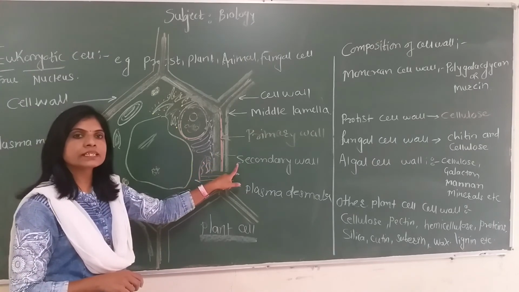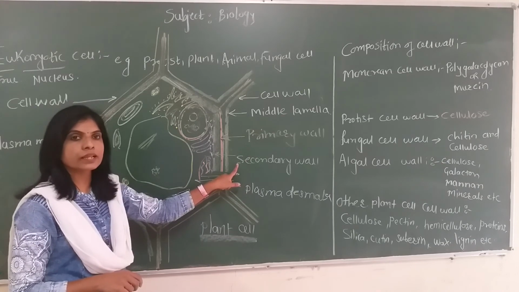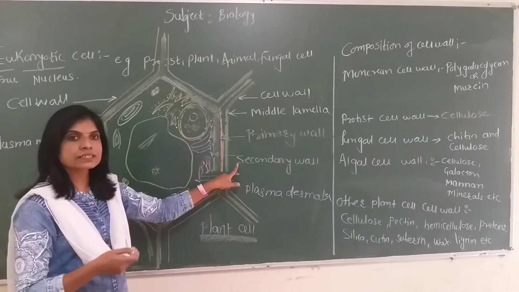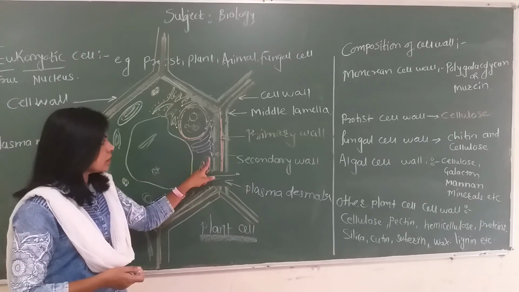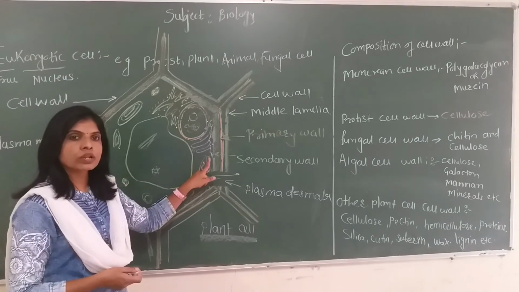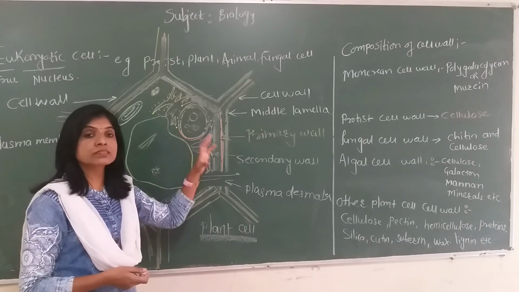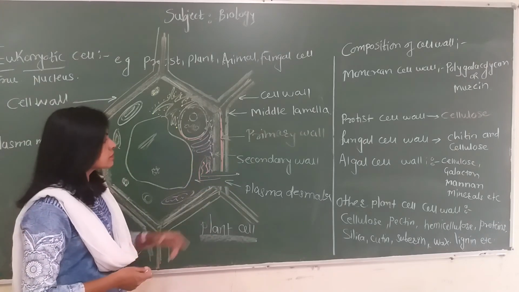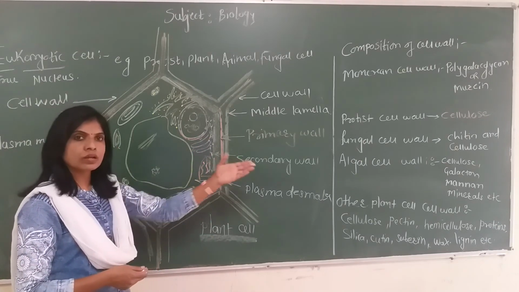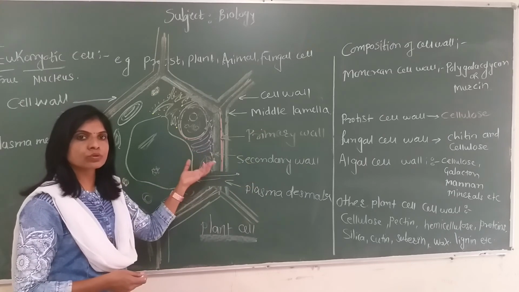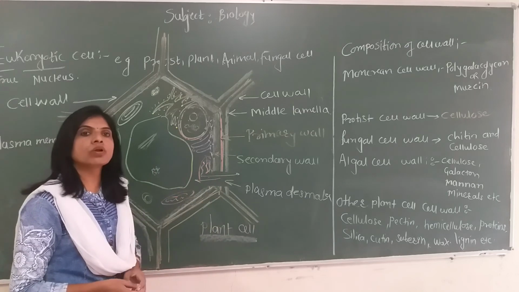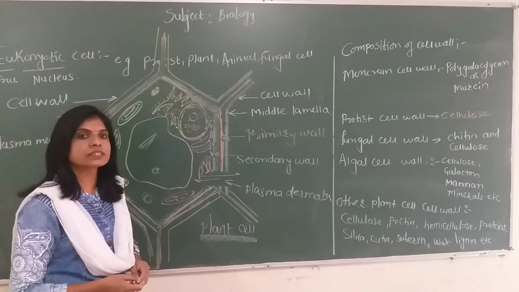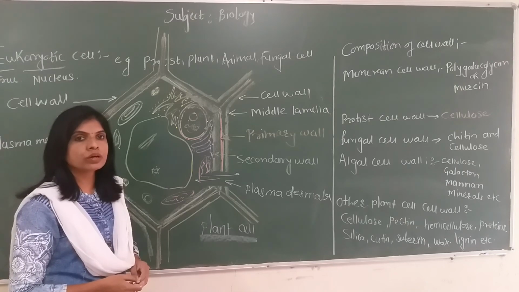The secondary wall is mainly seen in conducting tissues like xylem, tracheids, vessels, xylem parenchyma, and xylem sclerenchyma. Inside the secondary wall, in very few cells that give mechanical strength to the plant body, substances like cellulose, hemicellulose, pectin, and lignin are deposited, giving the tertiary wall. But the tertiary wall is found only in cells involved in giving mechanical support to the plant body.